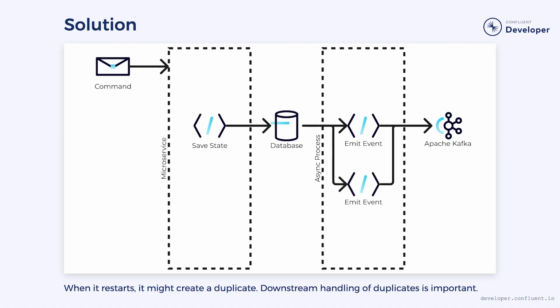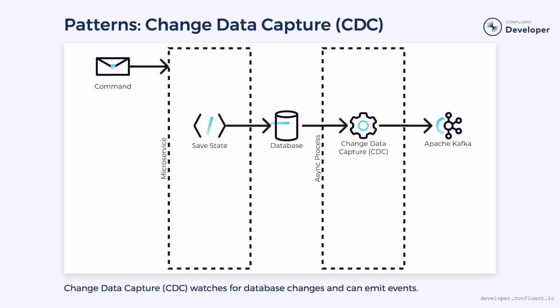Then it will have to restart and may create a duplicate. However, deduplication of events is a common practice in downstream consumers, and if it's already in place, then this won't cause any issues. There are a few patterns to help with this process. Change data capture, or CDC systems, are designed to monitor a database and perform an action, such as writing to Kafka when a change occurs. We can use CDC as the separate process that triggers our events.